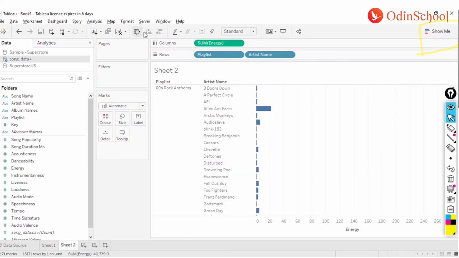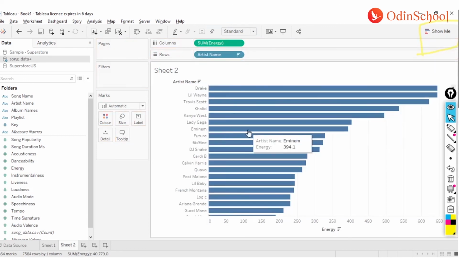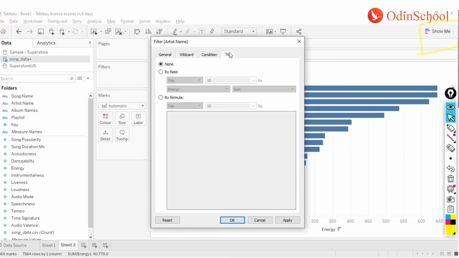And now if I sort it from top to bottom, or let me remove this playlist for a moment, and now if I try to apply this filter over here which says top 5 by energy,